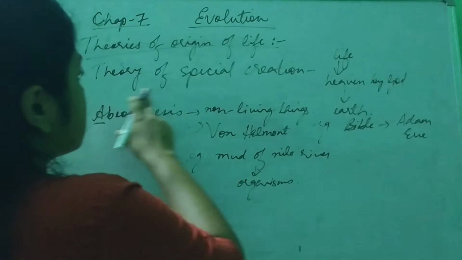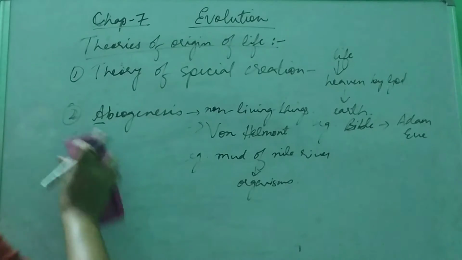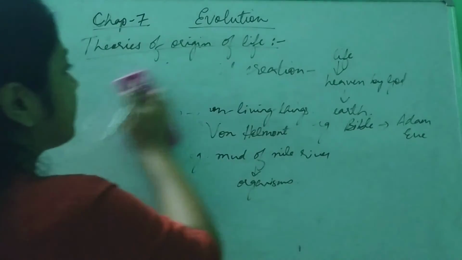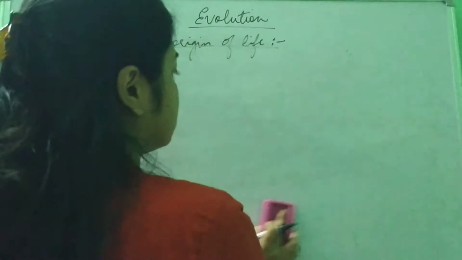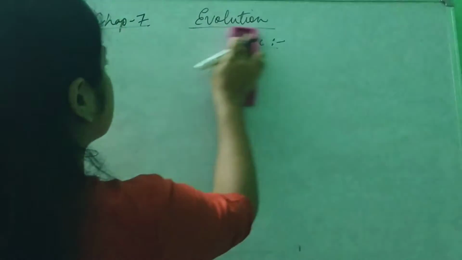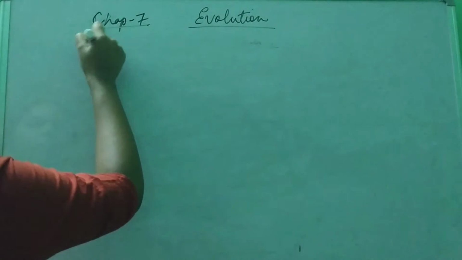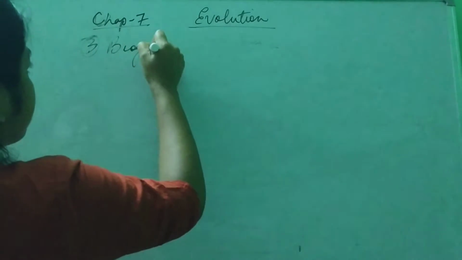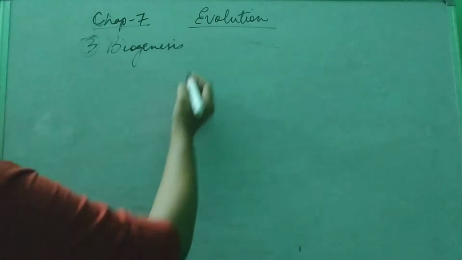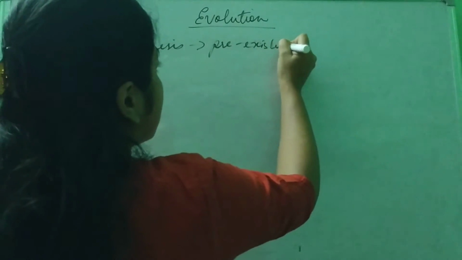So this is the first theory, this is the second theory. After abiogenesis, the next theory is biogenesis. According to the theory of biogenesis, life originated from pre-existing life forms.